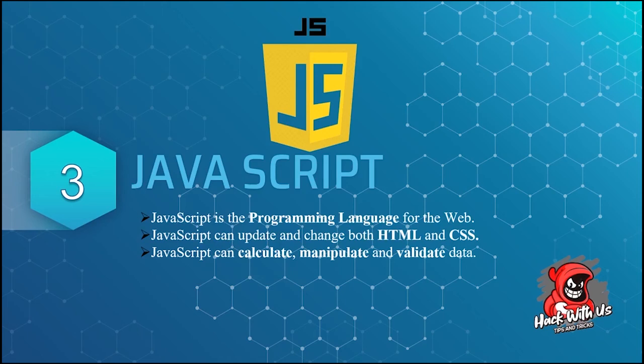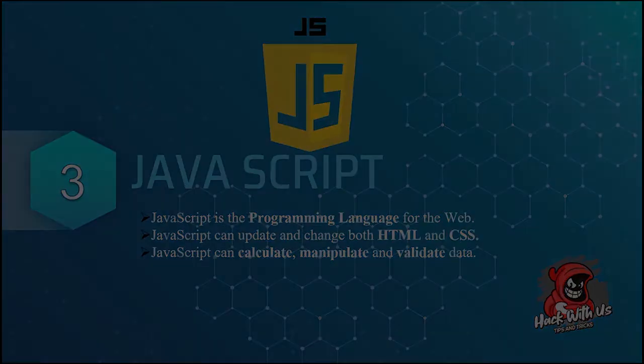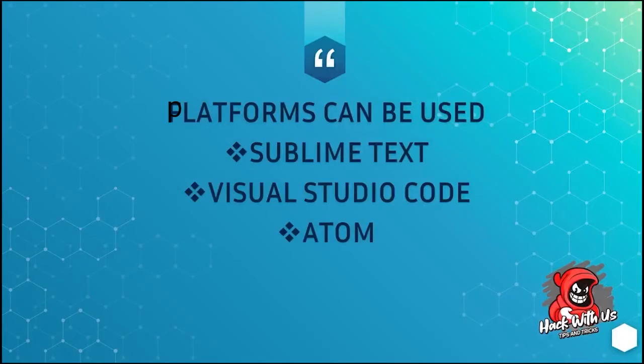Although there are similarities between JavaScript and Java, including language name, syntax, and respective standard libraries, the two languages are distinct and differ greatly in design. So these are the basic languages that are needed for doing your own website. To do these things, we need a platform. We can use Sublime Text, Visual Studio Code, Atom for this.